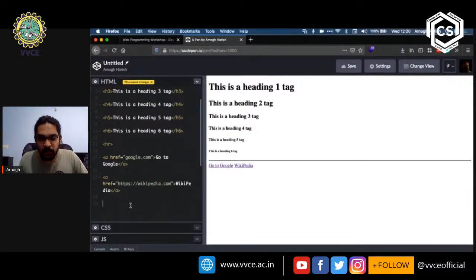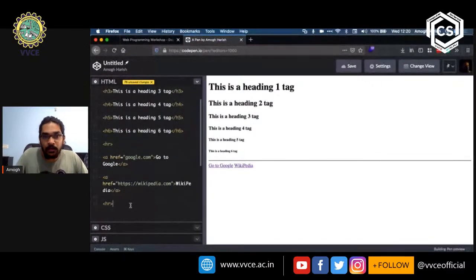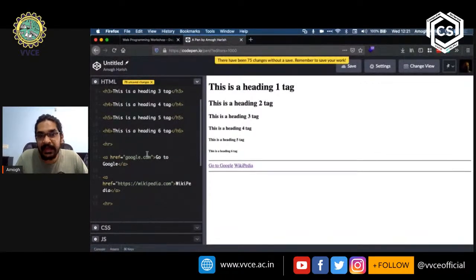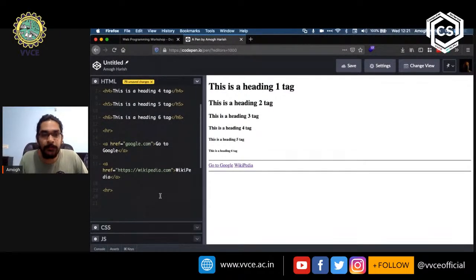Okay. So we've seen tags. Let's create one more HR tag. And you might have observed that the HR tag is another example of an open-ended tag, like the input tags that we saw previously. So you don't need to have a closing tag for this as well, okay? Now, let's take a look at some of the other things that we saw.